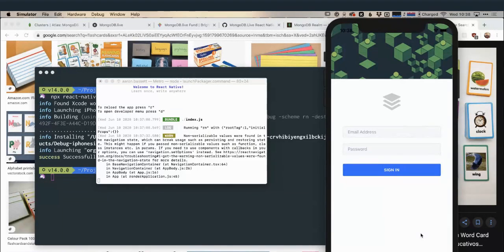Okay. So that is the end product that we're going to be working towards today. Now, obviously this is a very quick kind of tutorial. We've got 90 minutes to work through. There's a lot of stuff here.